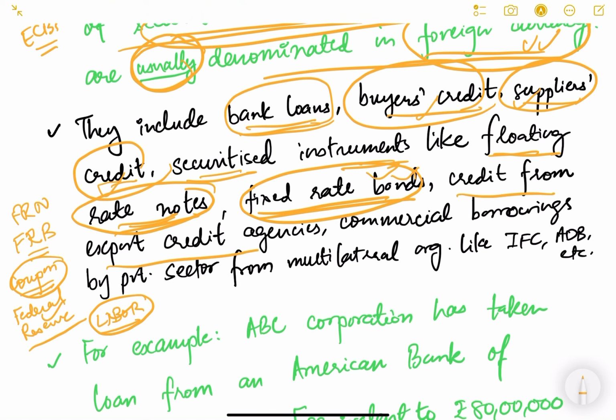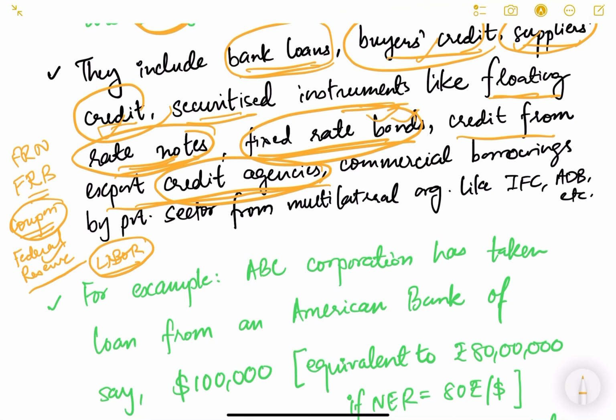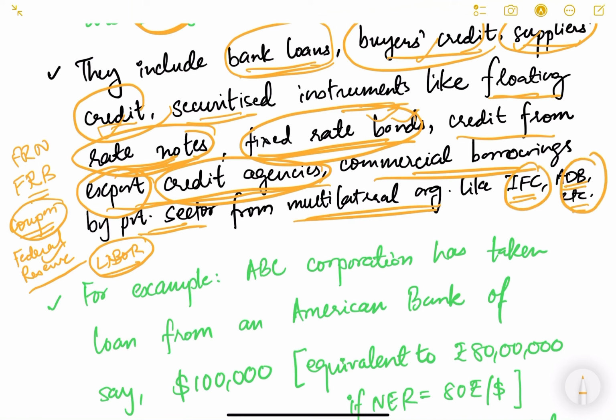Then credit from export credit agencies. There are certain financial institutions which provide credit to exporting companies, to exporting businesses in India. Then commercial borrowings by the private sector from multilateral organizations like the International Finance Corporation or Asian Development Bank. These corporations also provide loans to private companies for commercial purposes through their private lending window, and they are also part of external commercial borrowings.